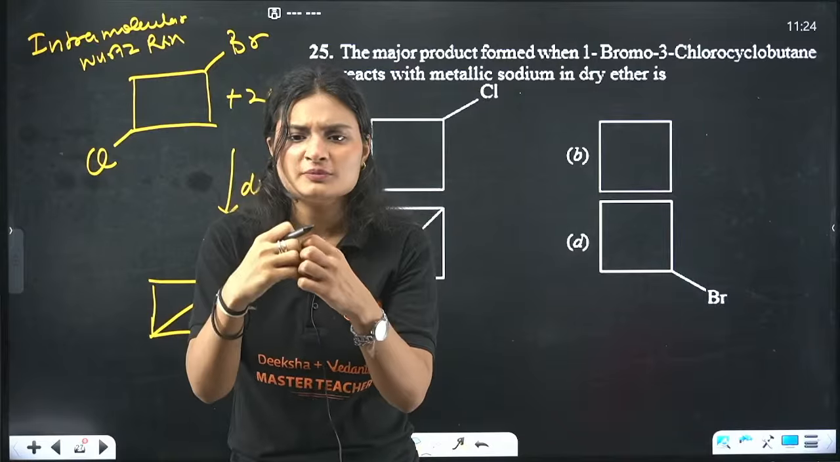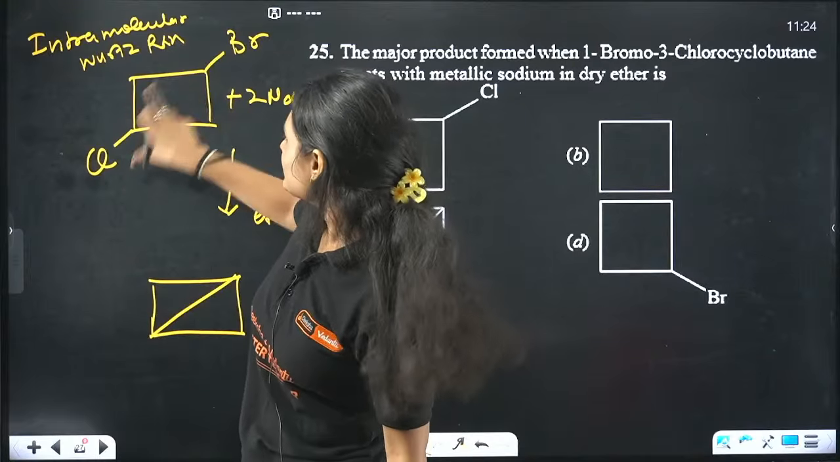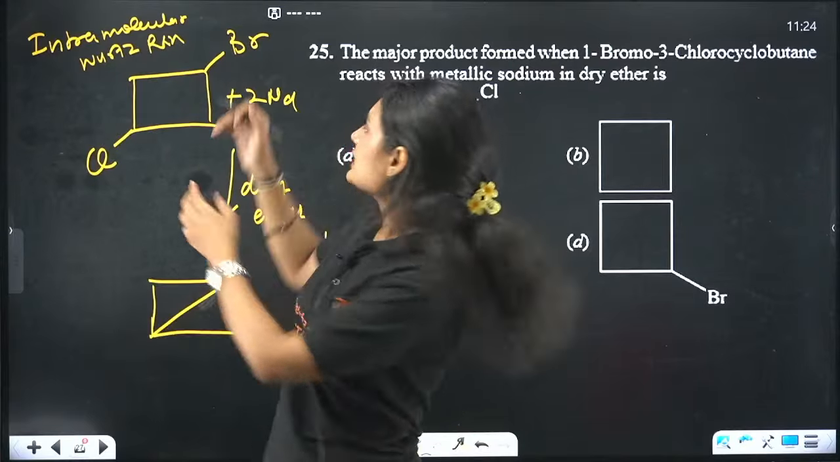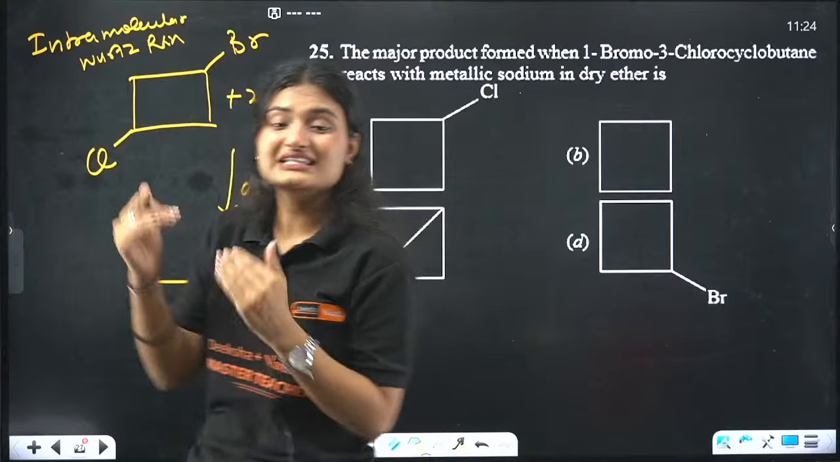So yes, in this case we will get an alkyl group. Why? Because there is a bond forming between R-R, right? But here, since both the halides are in the same compound, the bond will be formed within the molecule, within the compound.